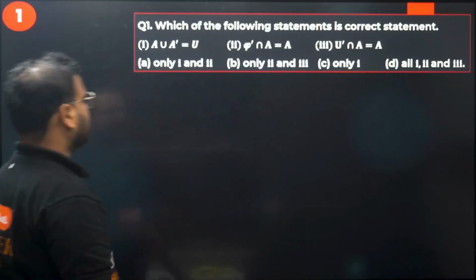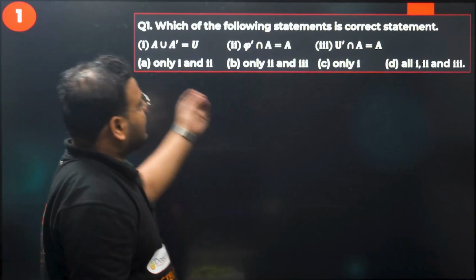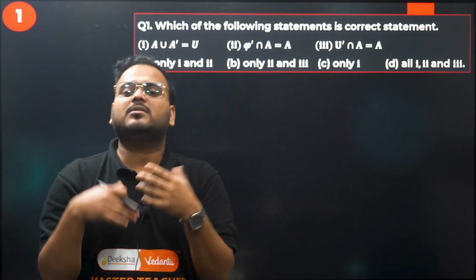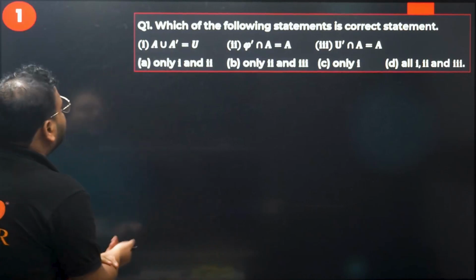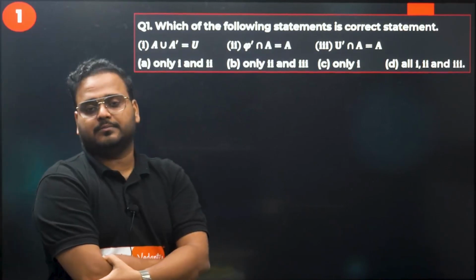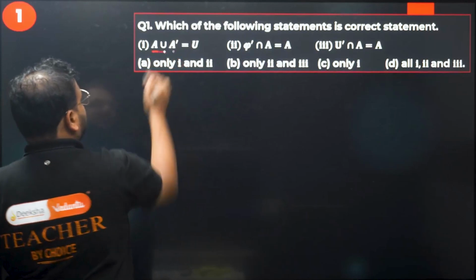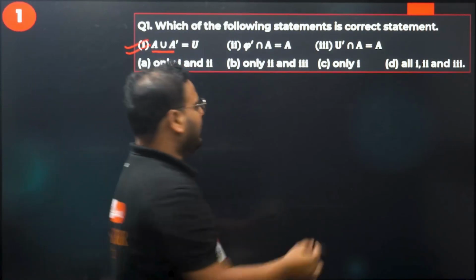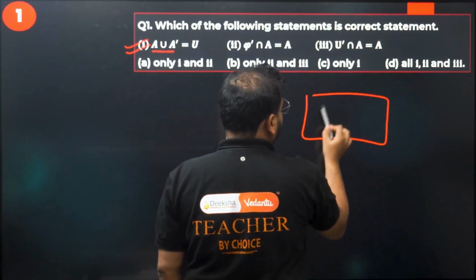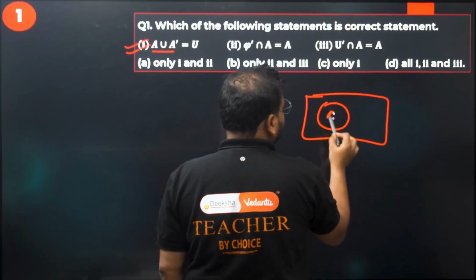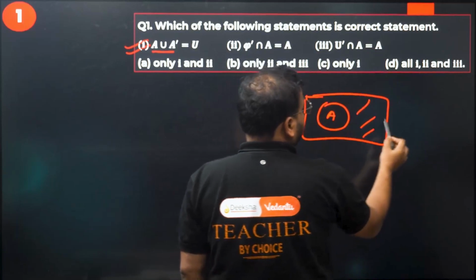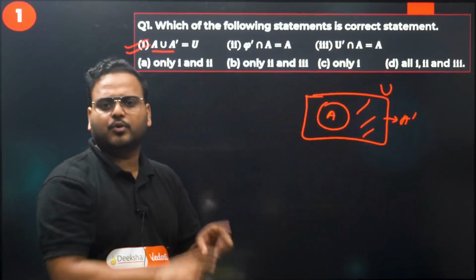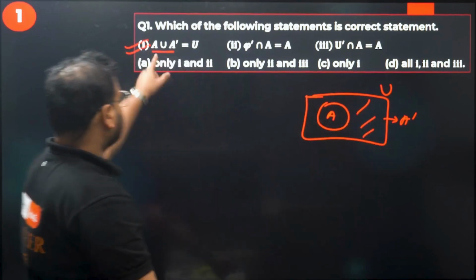Question number 1, let's start now. Which of the following statements is correct? I have a total of 3 statements given here, and I need to pick out the correct ones. A union A complement is the universal set. Is it right or not? It's right only, right? This is my A and this is my A complement. If you take the union of both, what do you get? Union means combination of both. You get the universe only. So this is correct.